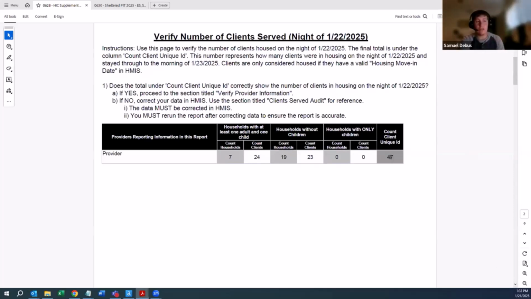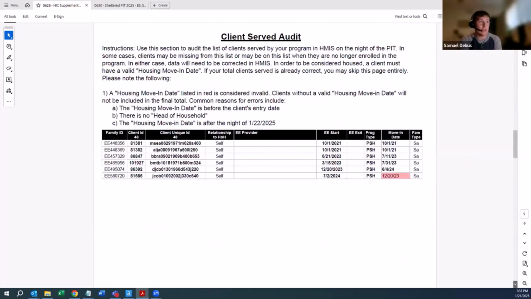You want to make sure this number is correct. If it's not correct, you'll need to fix it in Service Point. For the 628, clients without a housing move-in date, either a valid one or without any at all, will show up as red in the move-in date. This client is excluded from the report because they have an entry date in July of 2024, and their housing move-in date is before that. So this is a good way to investigate: yes, this client is searching for housing, they're not yet housed, they're not supposed to be counted. But on the other hand, if this client has been housed recently and should be in the report, this is an indication that in Service Point, we have to go in and correct some information.